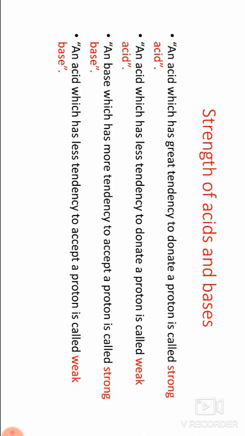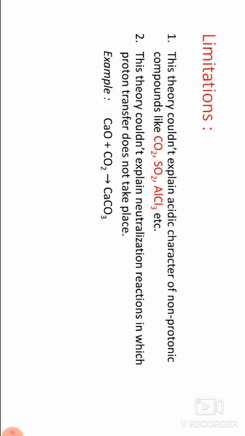That is, a strong acid will have a weak conjugate base, and a weak acid will have a strong conjugate base. Limitations: this theory could not explain the acidic character of non-protonic compounds like CO2, SO2, AlCl3. These compounds do not contain a proton, but they act as acids.